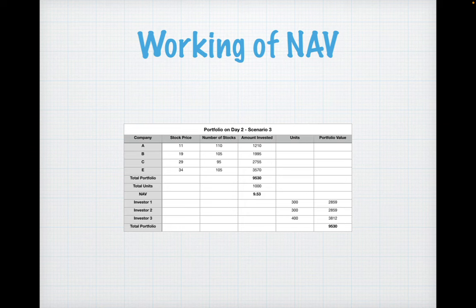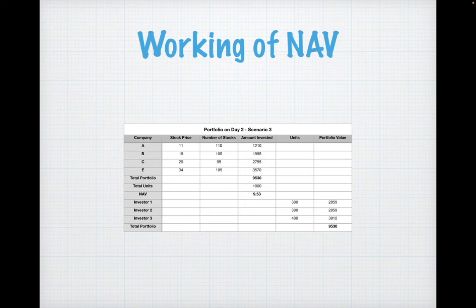Now assume that some investor has come and he has invested, say, 1,000 rupees, or say 953 rupees at the end of day two, after scenario three, and he would be allocated say 100 units of NAV. The total money would be 9530 plus 953, so around 10,483, and the total units will be 1100 only.